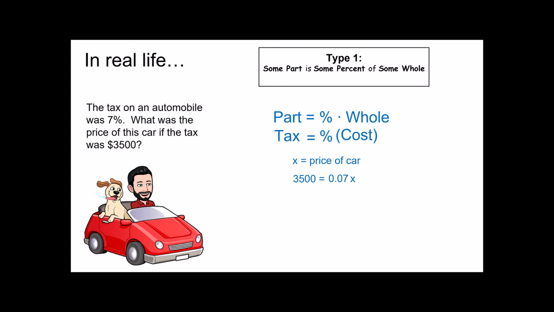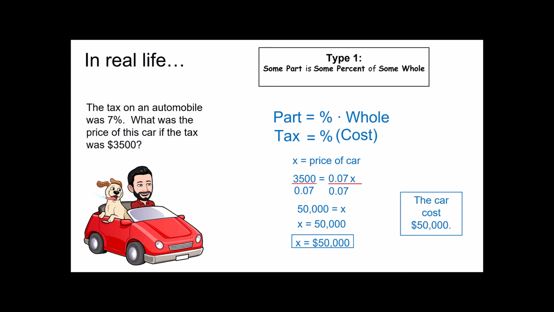Once you know what your parts and your wholes are, and you know the part equals percent times whole pattern, these are pretty easy to set up. And once they're set up, we just solve them with a little algebra. And of course, I'm going to answer in a sentence. This car happens to cost $50,000.